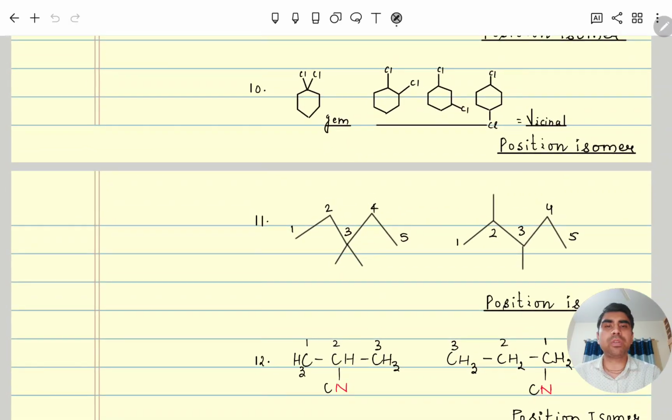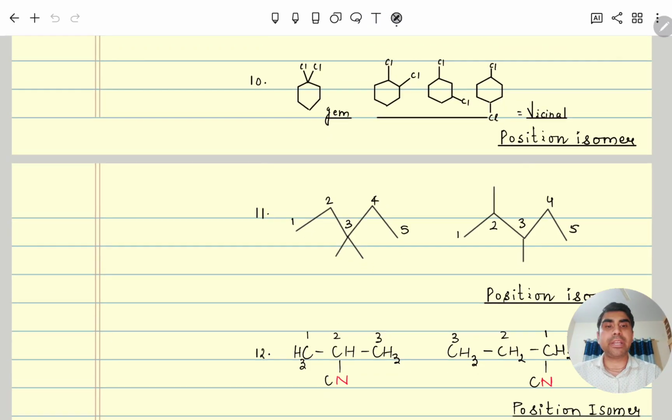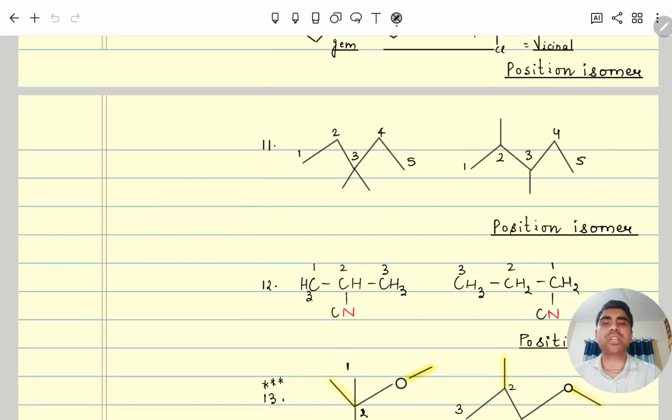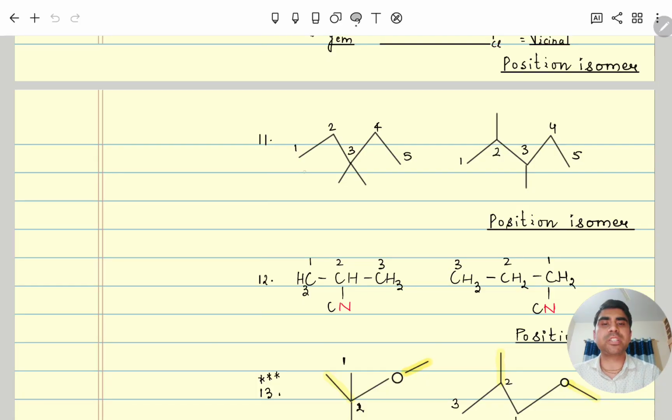In that, vicinal, which one? Only this one is vicinal. The remaining two are isolated dihalides. Next, moving to position isomers. Some examples here, like position. What is 3, 3? Here 2, 3. So the position is different. The main chain is the same, 5 and 5.